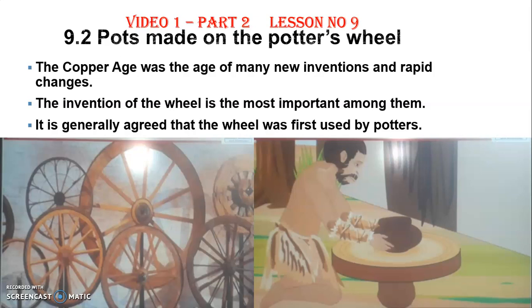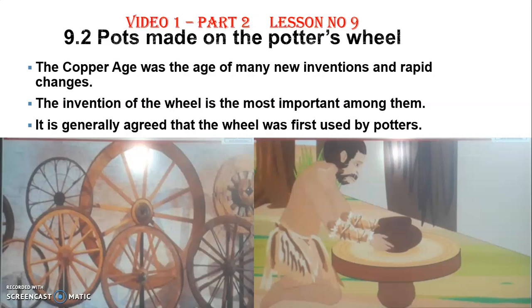Now, the Copper Age was the age of many new inventions and many new rapid changes took place. Rapid means fast. The invention of the wheel is the most important among them. If you go to see in the past history, the credit for the invention of the wheel goes to the Middle Stone Age period.